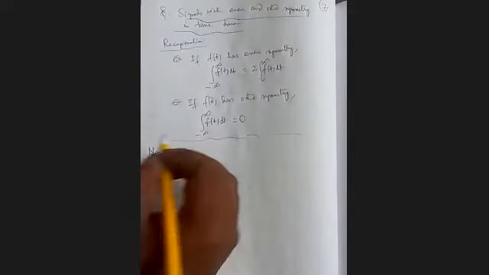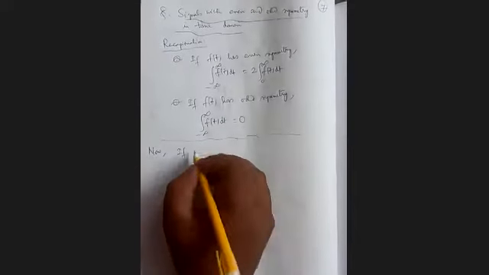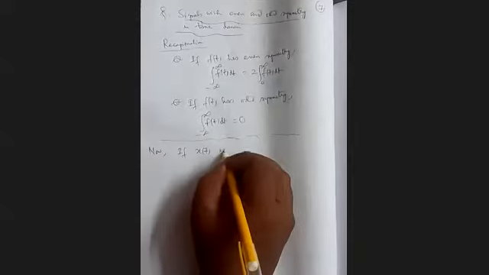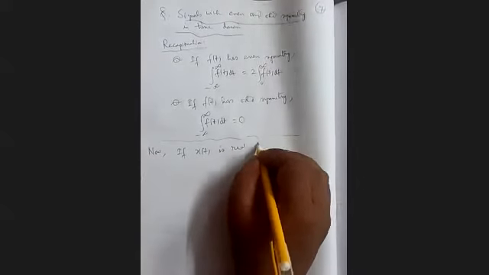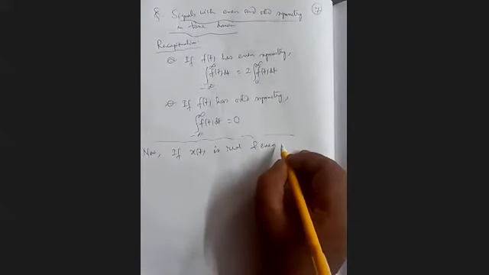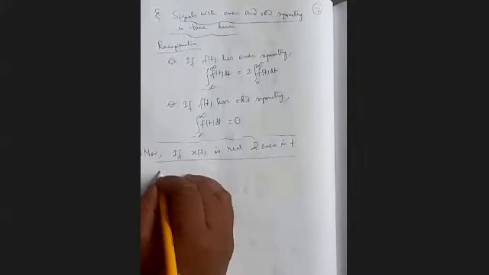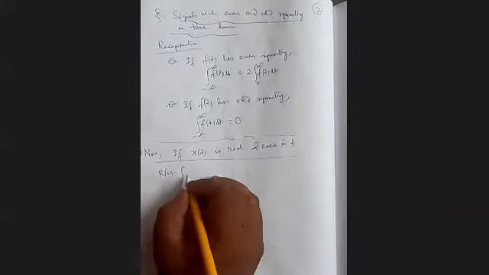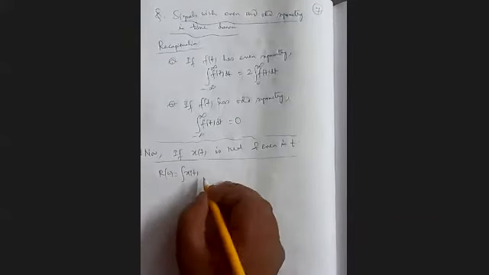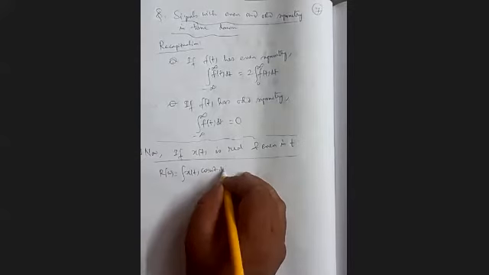If x(t) is real and even in t, then what will happen? Now R(omega) equals integration x(t) cos omega t dt.